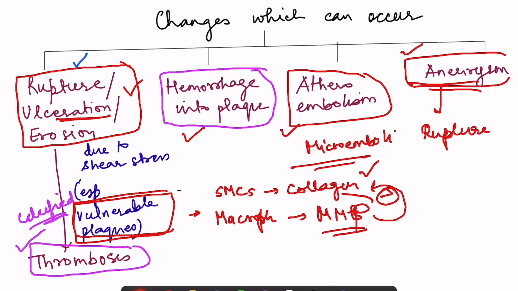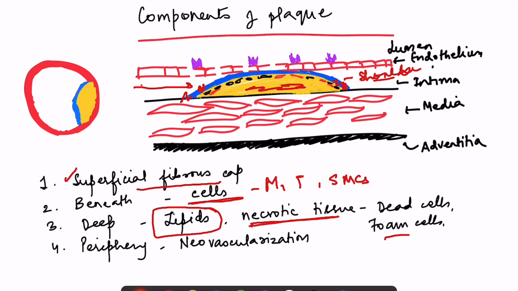Now, if these MMPs increase and there is an increased destruction, then the fibrous cap which we saw, this is a fibrous cap, will not be strong enough to hold the plaque and there are high chances of rupture of this plaque. Okay. So these are known as vulnerable plaques. In fact, hypercholesterolemia and hemodynamic disturbances basically increase the synthesis of MMPs by the macrophages. So they make the plaque more vulnerable.